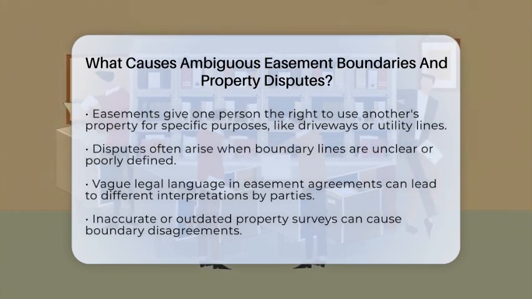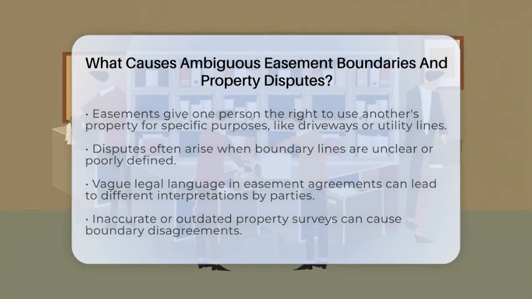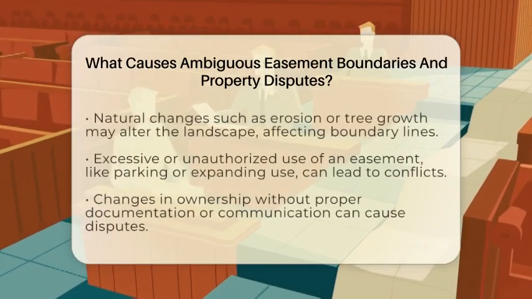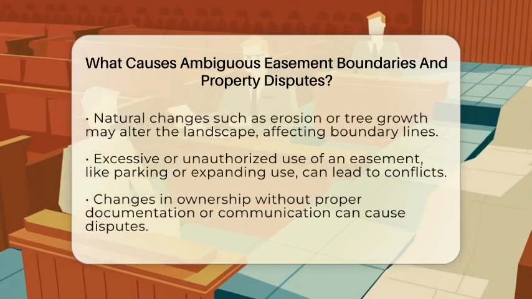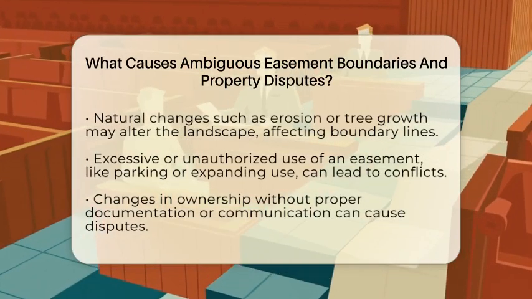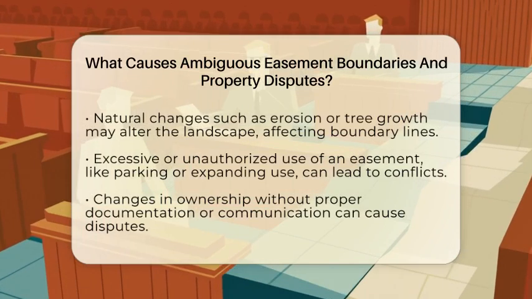For example, one owner might think the easement extends across the entire backyard, while the other believes it is limited to a small strip. This confusion can lead to disagreements over what is allowed.